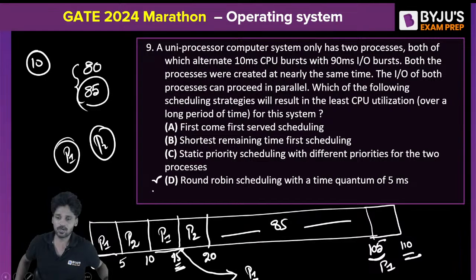The question which is asked is for how much time least CPU utilization time. The total wastage time of the CPU for the first three cases is 80. The wastage time of the final case is 85. So option D is the correct answer. Are we clear? Yes or no?